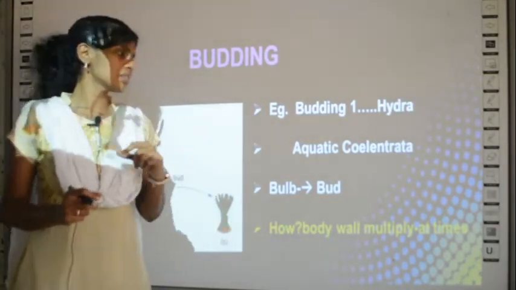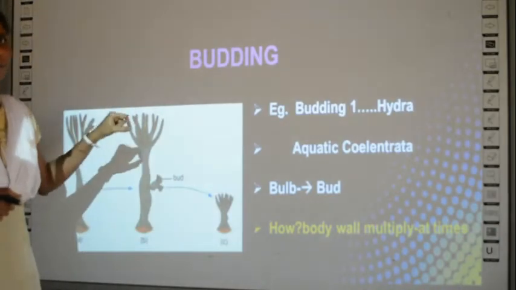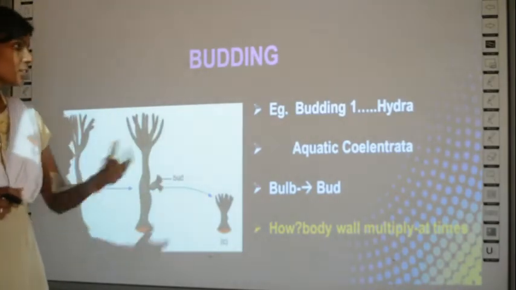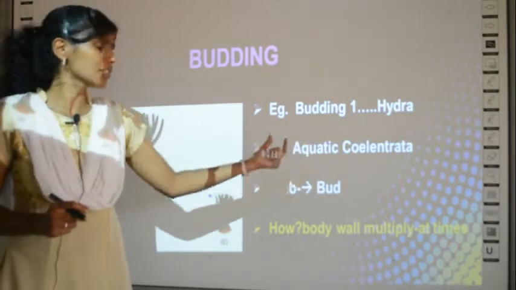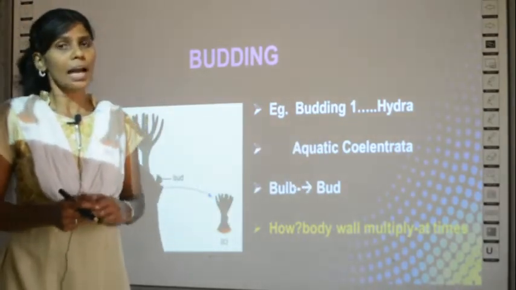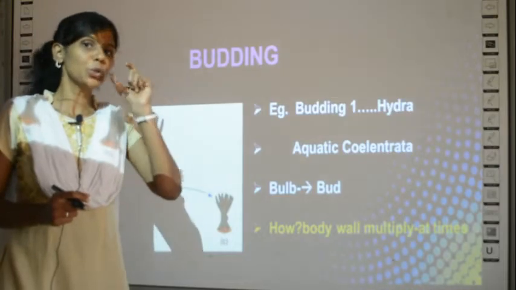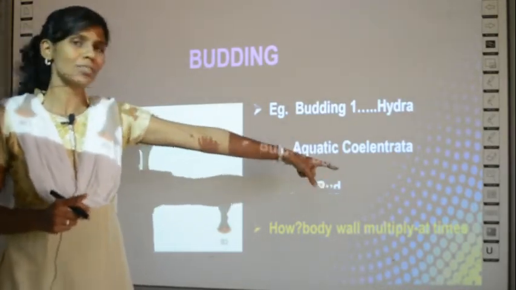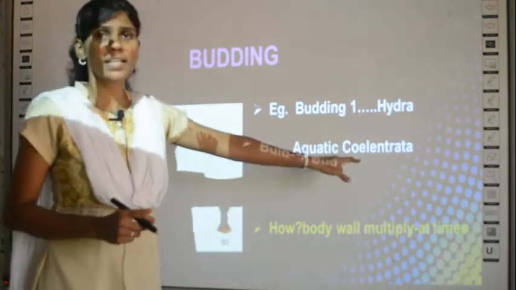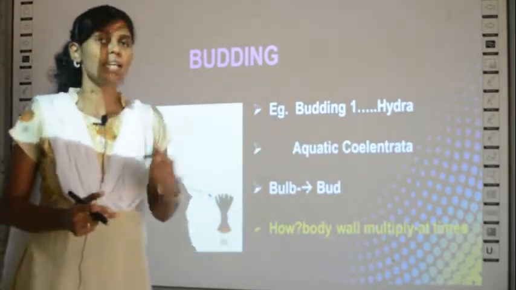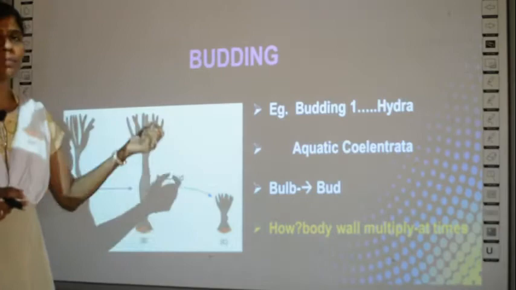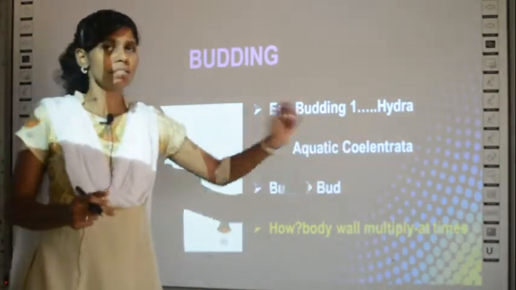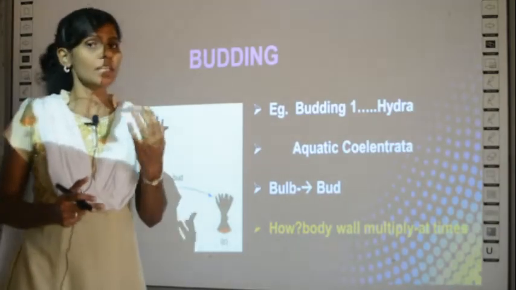Those organisms which can live in water are called aquatic organisms. So this hydra is also an aquatic organism and it comes under a group called Coelenterata. So hydra is an aquatic organism belonging to a group called Coelenterata.